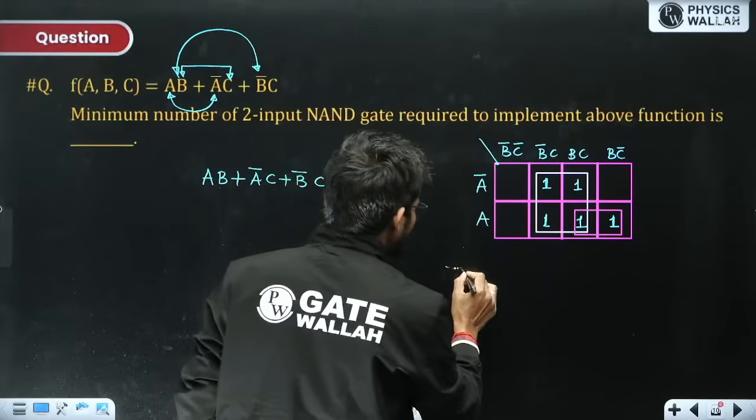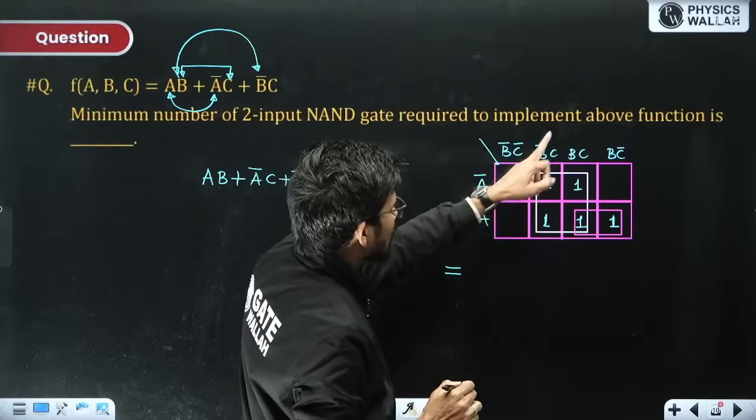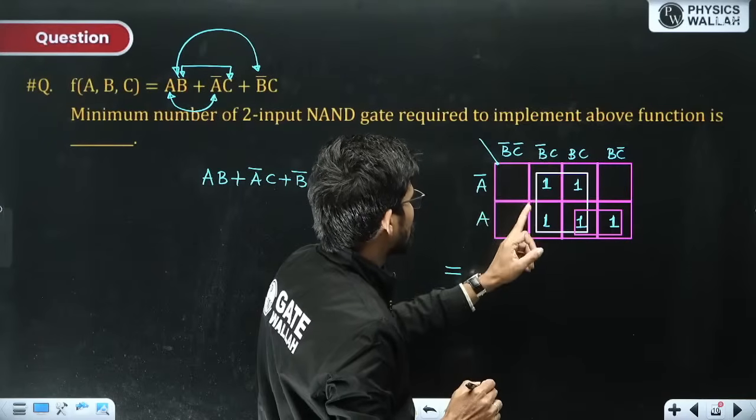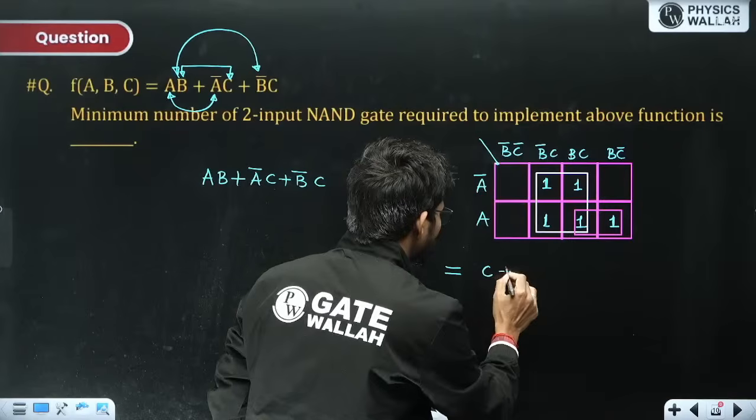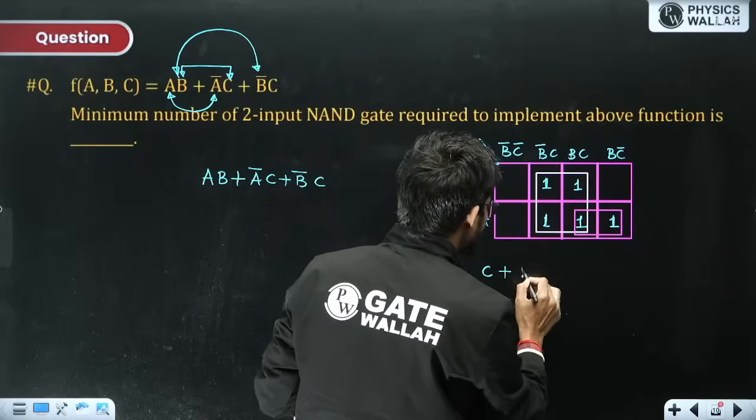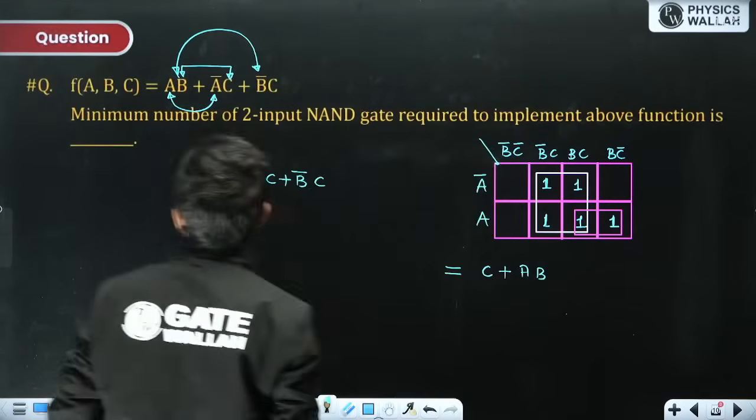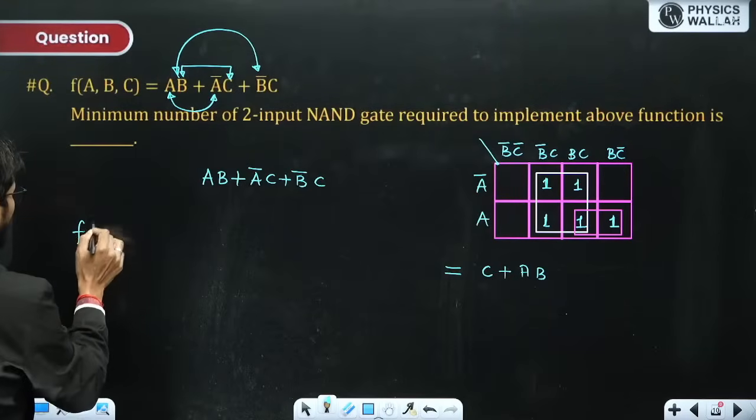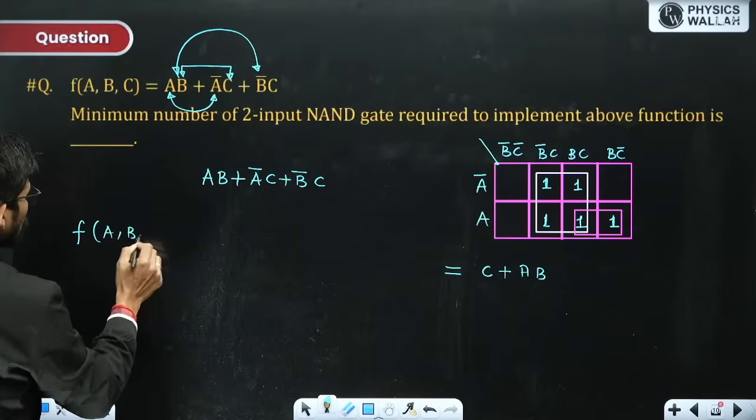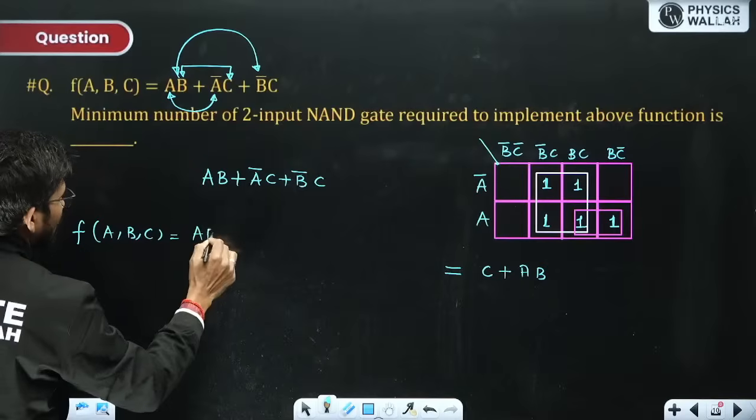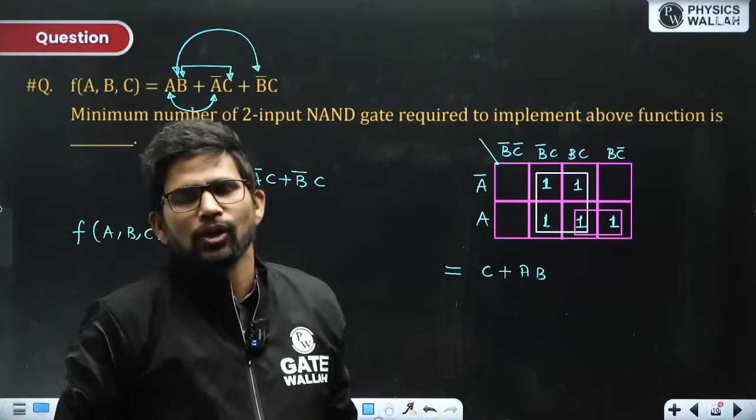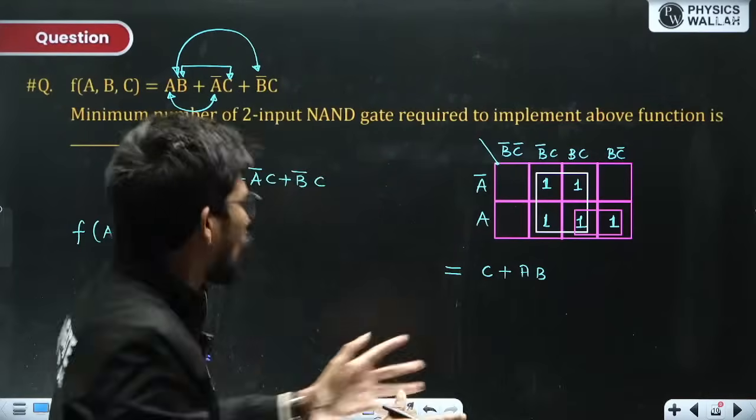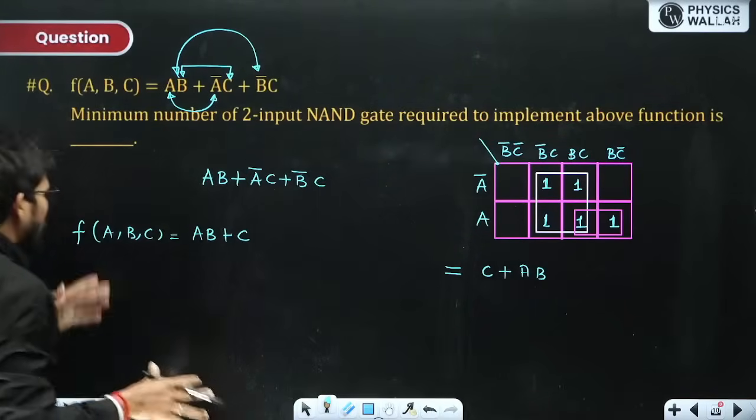Now the simplified form of it is C. B is removed, B bar B, A bar A removed, only C will be retained over here, and from here AB, C plus AB. So now this function is simplified to AB plus C. Now there is no hidden NAND at all.